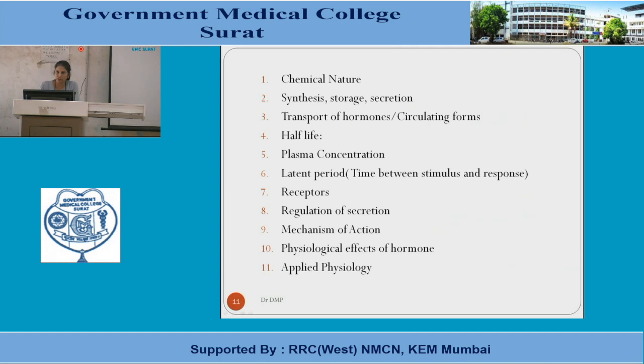First is the chemical nature. Here you will describe the basic chemical nature of the hormone. Normally, the classification of hormones according to chemical nature includes protein hormones, steroid hormones derived from cholesterol, or amino acid derivatives. We'll discuss them in detail.